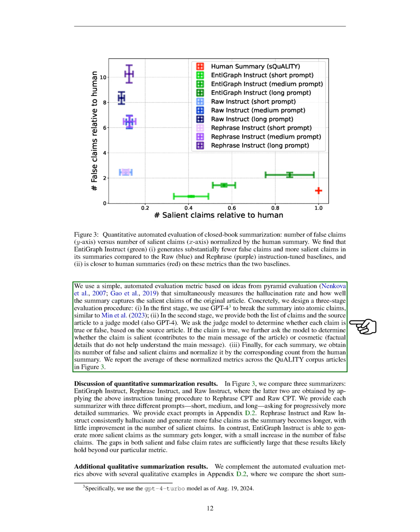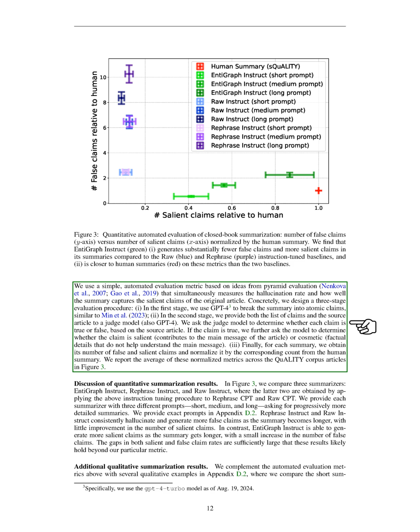To address this, we propose a straightforward automated evaluation method inspired by pyramid evaluation. This method assesses both the rate of inaccuracies and how well the summary captures the key points of the original article. Our evaluation process consists of 3 stages. 1. We first use GPT-4 to break down the summary into individual claims. 2. Next, we provide these claims along with the original article to another model, also GPT-4, which determines if each claim is true or false.